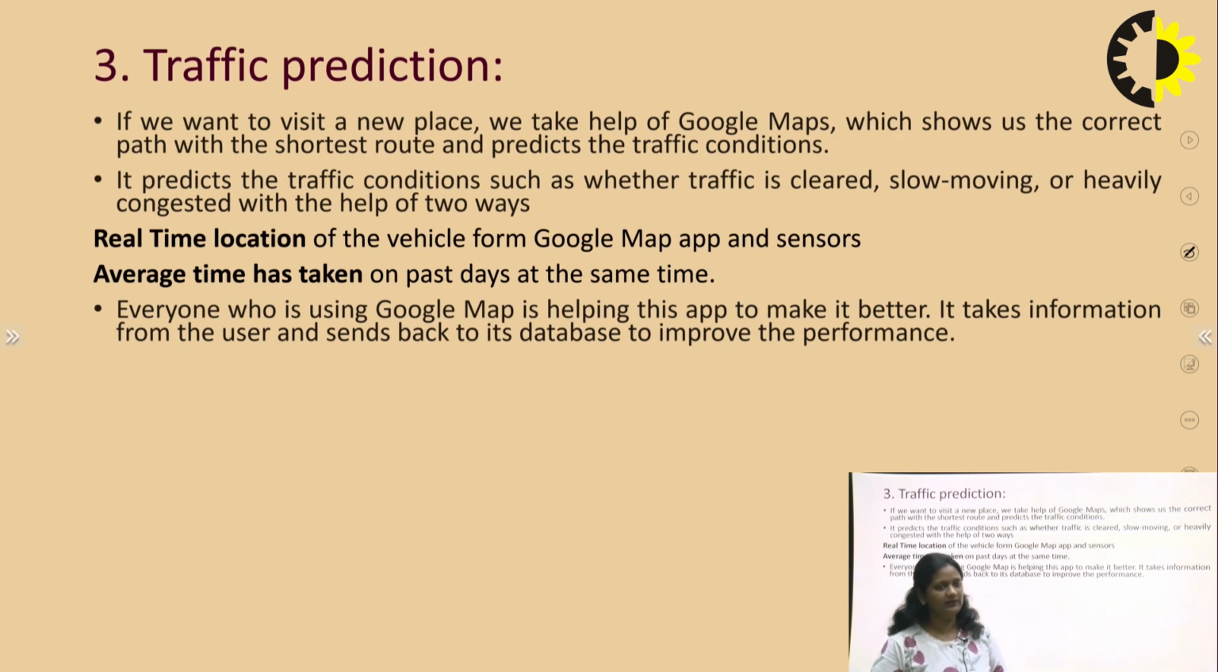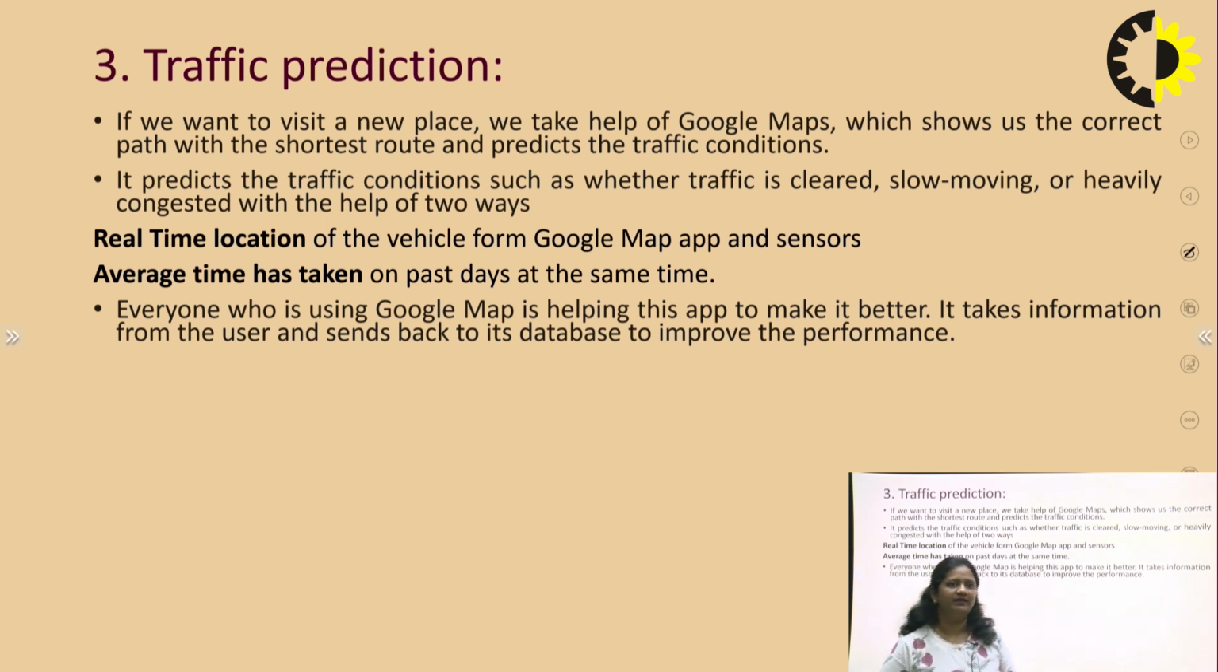Traffic prediction. Another application of machine learning is traffic prediction. How are we using ML in traffic prediction? Google Maps. As we know, if we want to visit a new place, we take the help of Google Maps, which shows which path is the shortest route and predicts the traffic conditions. How is it possible? It is only possible through ML.